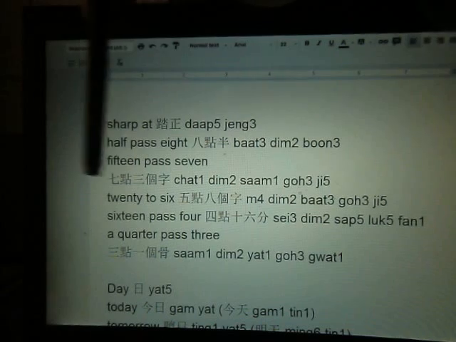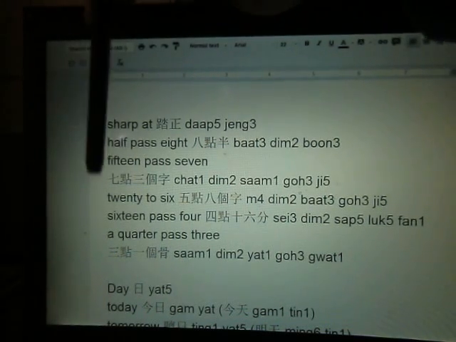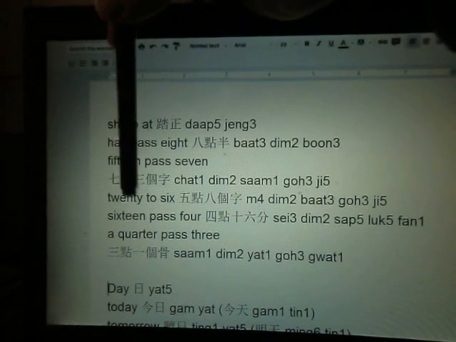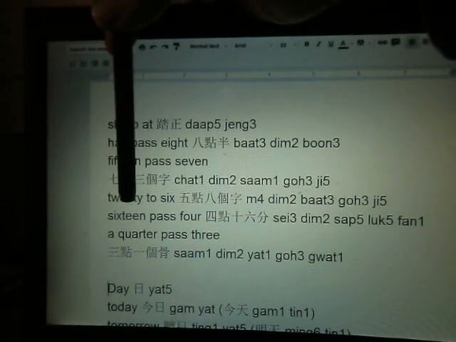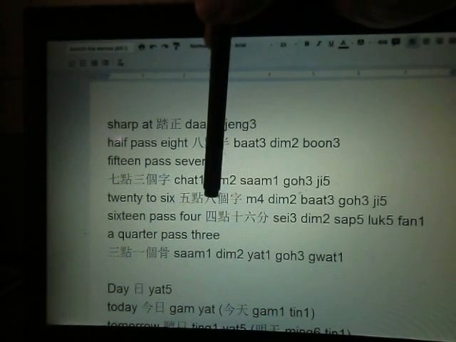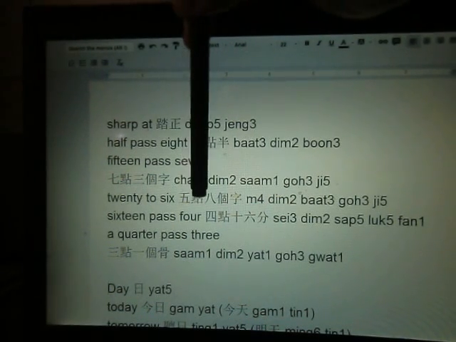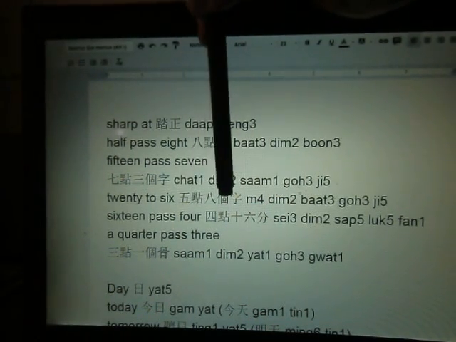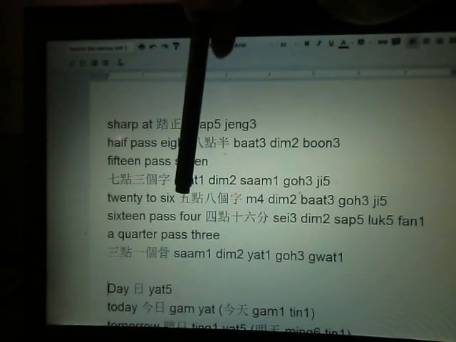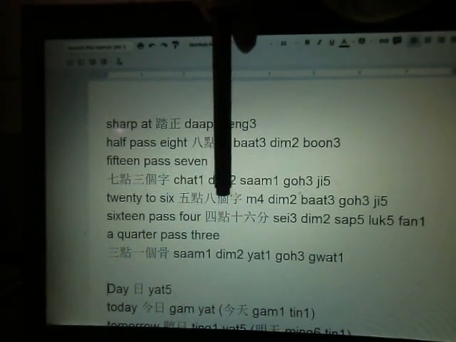For 1 hour, we have 12 字, so we have 12 5-minutes. So 20 to 6 means 5點8個字.